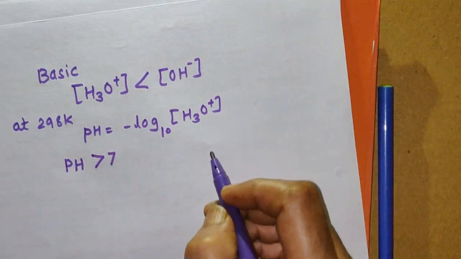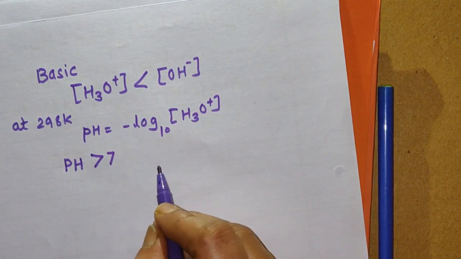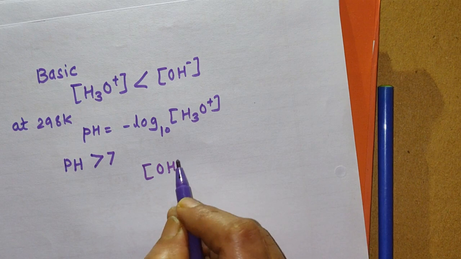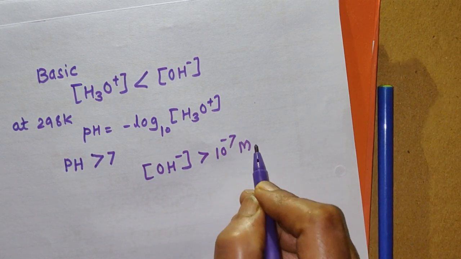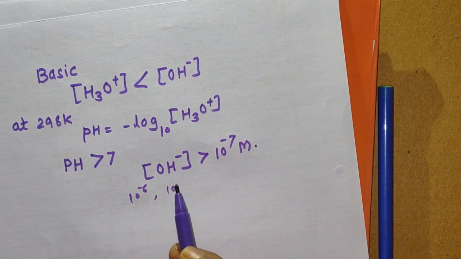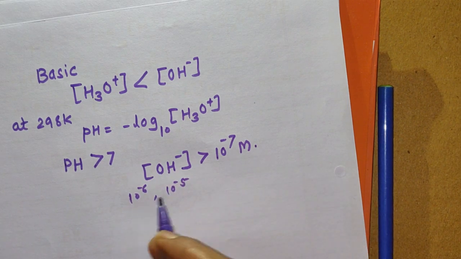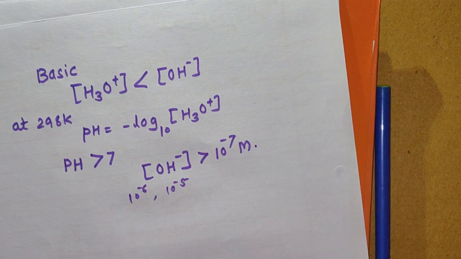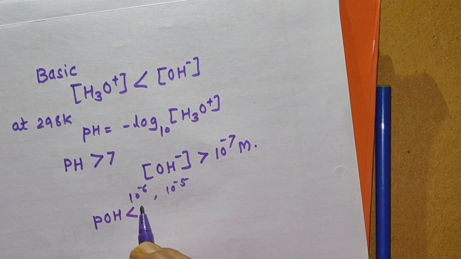Like this, if you substitute the values of the concentration of OH-, what is the concentration of OH- for basic solution? It is greater than 10 raised to minus 7 mole per dm cube. And so it will be 10 raised to minus 6, 10 raised to minus 5, like this. If you substitute the value in the equation of pOH, you can obtain these values as 6, 5, like this. And so remember that pOH of the solution is less than 7 for basic solution.